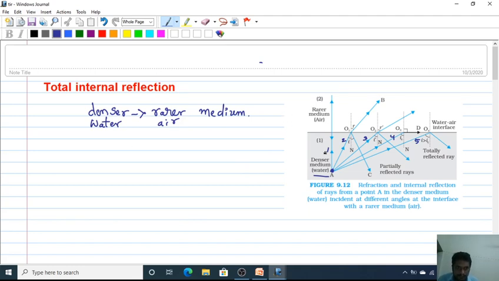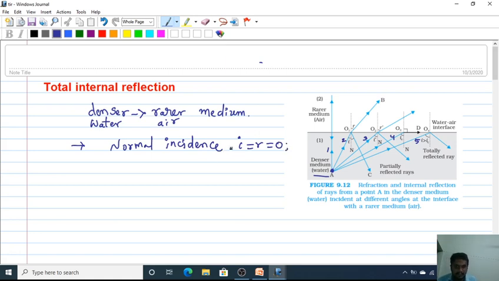So now look at the first ray of light which is moving along the normal to the surface. We know that for normal incidence, angle of incidence equals angle of refraction equals 0.